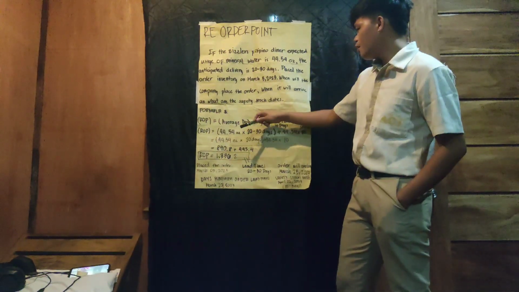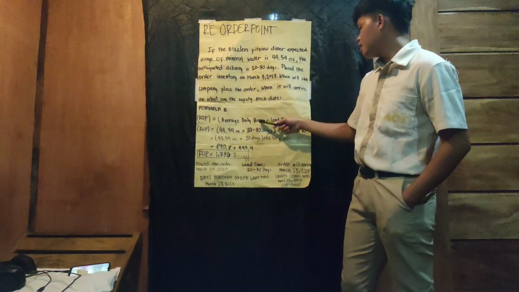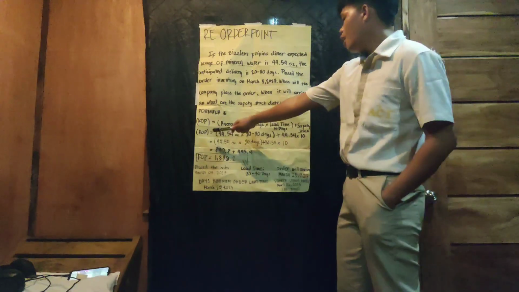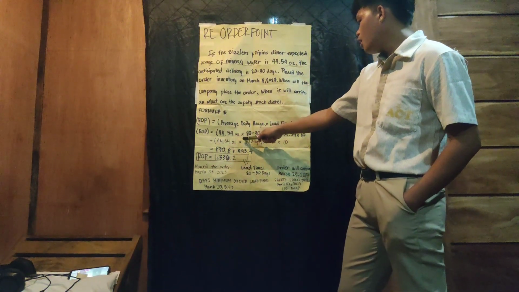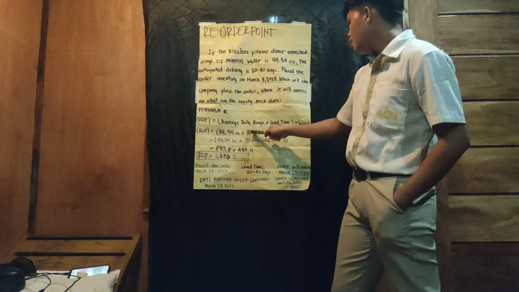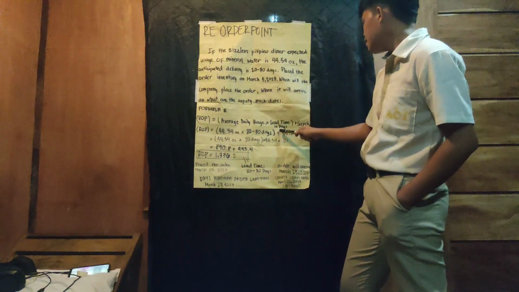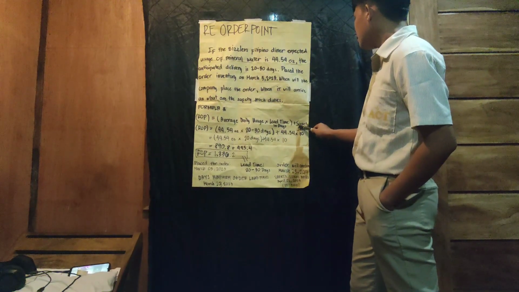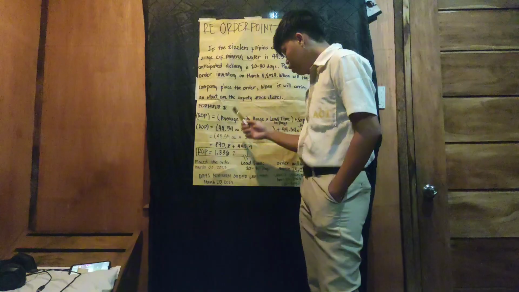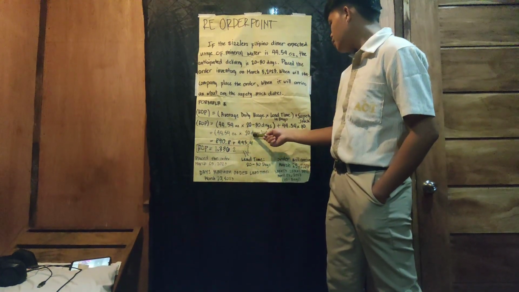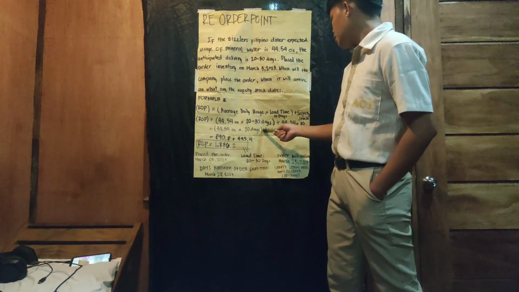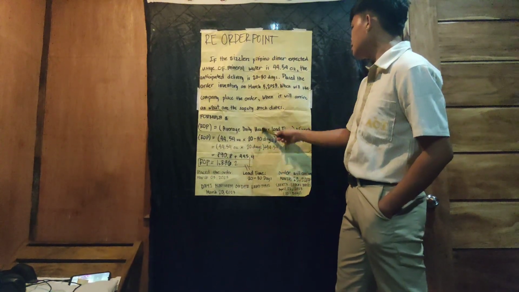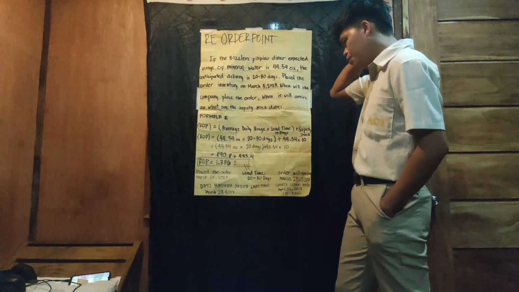The formula is ROP equals to average daily usage times lead time bracket plus safety stock. Now ROP equals to 44.54 Oz, that is our daily usage, times the 20 to 30 days, the lead time, and bracket plus 44.54 times 10. 44.54 Oz times 20 days plus 44.54 times 10. Why is it 20 days? Because it is the minimum. It is the minimum order lead time.